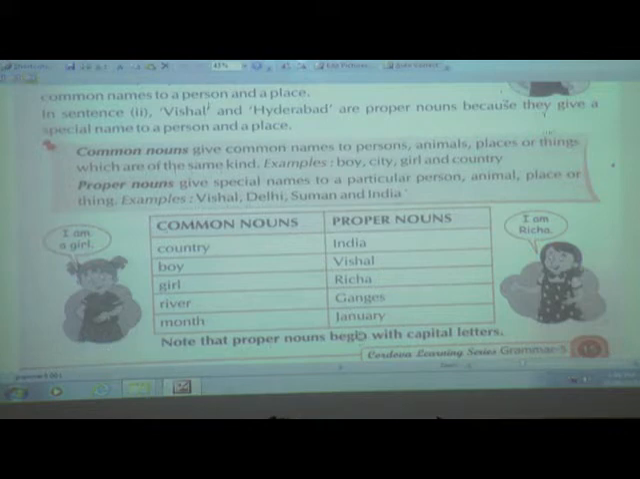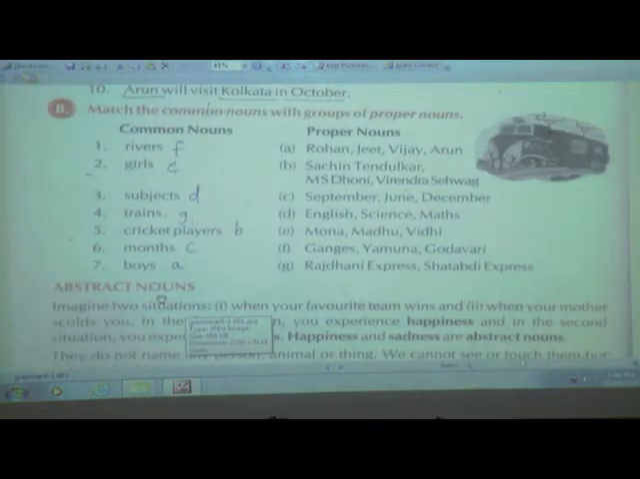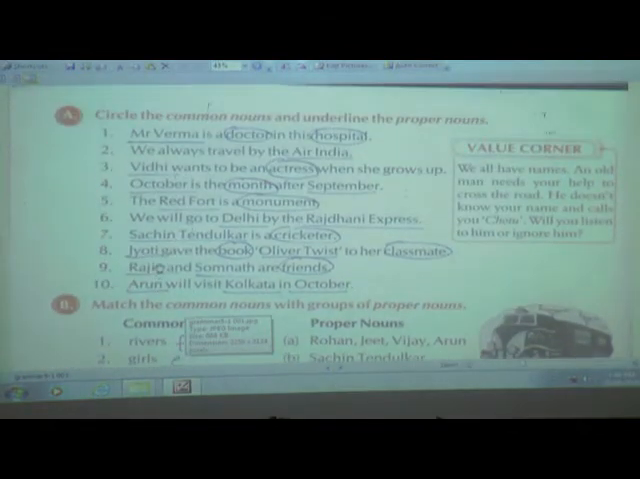Now if you turn the page, on the next page they have given the exercise. Circle the common nouns and underline the proper nouns. Now children, hold a pencil in your hand and remove the page number, like 16, from your book. Hold your book in your hand and take the pencil in your hand, and see what they have given. They have given the exercise: circle the common nouns and underline the proper nouns.